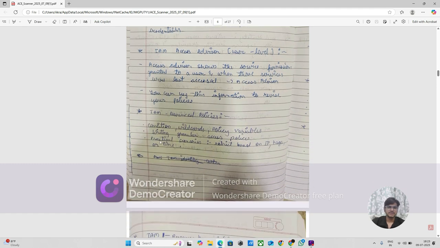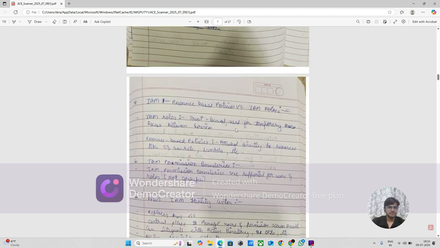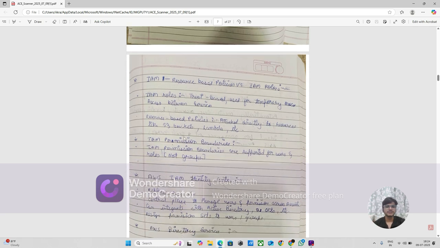IAM advanced policy: conditions, wildcards, policy variables, writing access policies, practical scenarios, restricting based on IP, tags or time. Resource-based policies versus IAM roles. IAM roles are trust based and used for temporary access, as I have already said before. IAM roles are nothing but giving temporary access between services. Resource-based policies attach directly to resources like S3 or EC2.